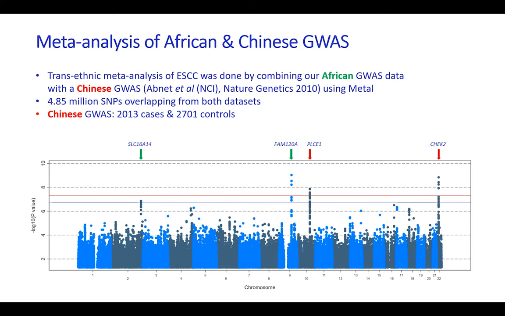Further to this, we conducted a trans-ethnic meta-analysis of our GWAS data with a published ESCC GWAS conducted in the Chinese population. We identified 4.85 million overlapping SNPs from both studies for the meta-analysis, and identified 3 genome-wide significant signals located on chromosome 9, chromosome 10, and chromosome 22, and 1 near genome-wide significant signal on chromosome 2. The signals marked by the green arrows were largely driven by the African GWAS, and the signals marked by the red arrows were largely driven by the Chinese GWAS.